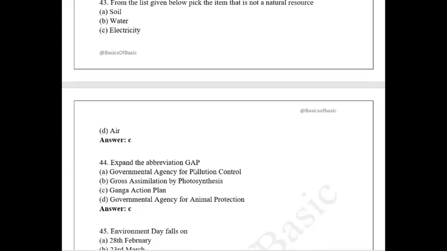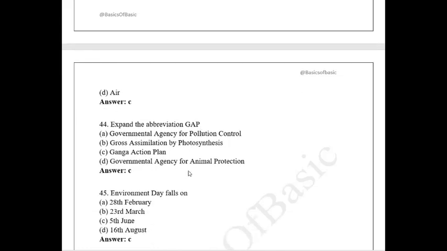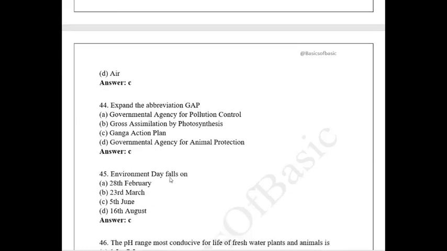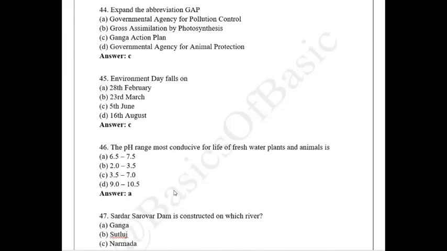Expand the abbreviation GAP. GAP is nothing but Ganga Action Plan. You could have heard of Medha Patkar, one of the environmental activists. Next, Environment Day. It is very easy, you would have studied this from your childhood days. It is 5th June.